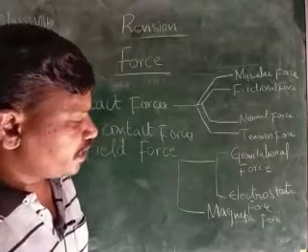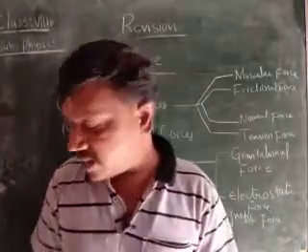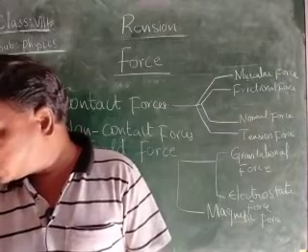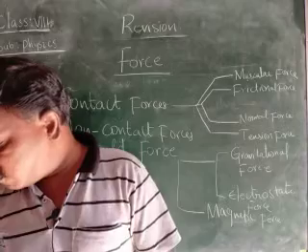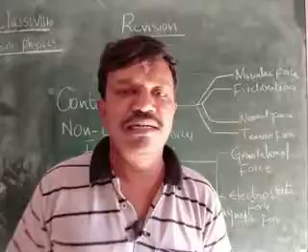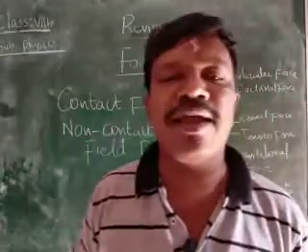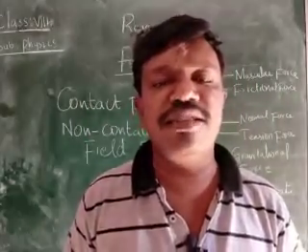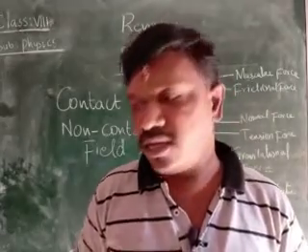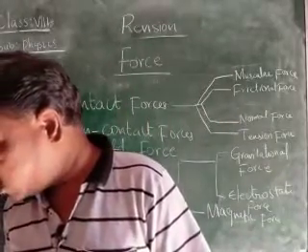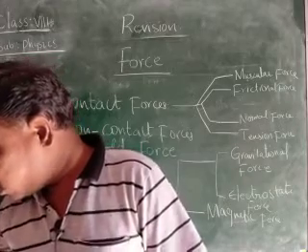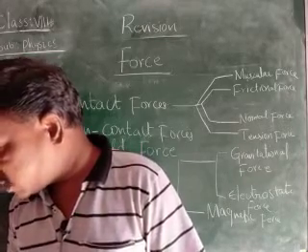In the same way, next we get the magnetic force. The force which is exerted by the magnets. Magnetic force is the force which is exerted by the magnets. That is, the magnetic substance and the non-magnetic substance. The force which is exerted between a magnetic and a non-magnetic substance, or two magnetic substances, is called a magnetic force. Okay, children, the force which is exerted by the magnets is called a magnetic force.